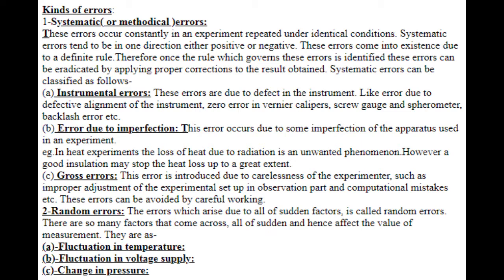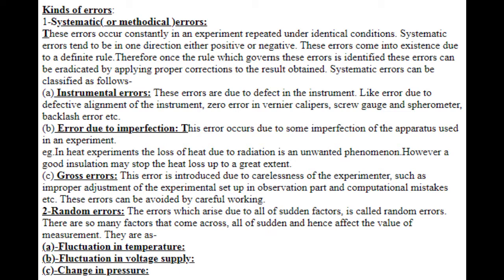Number A. Instrumental errors. These errors are due to a defect in instrument, like error due to defective alignment of instrument, zero error in vernier calipers, screw gauge, and spherometer, backlash error, etc.